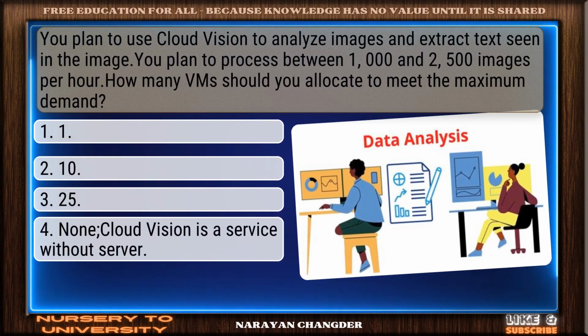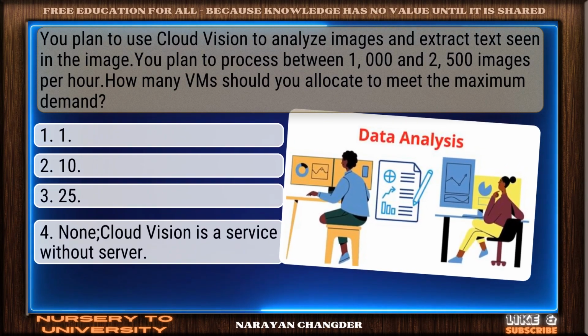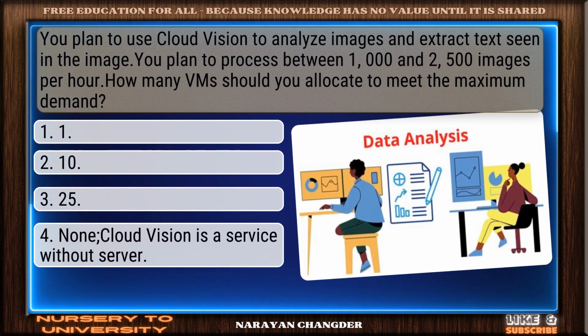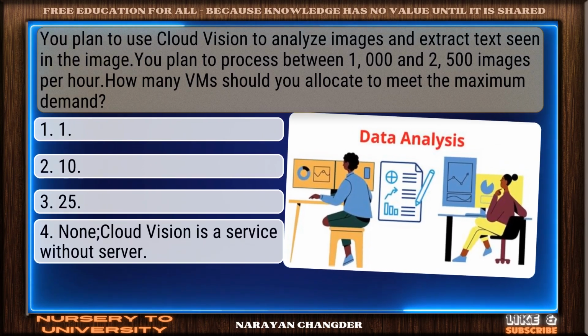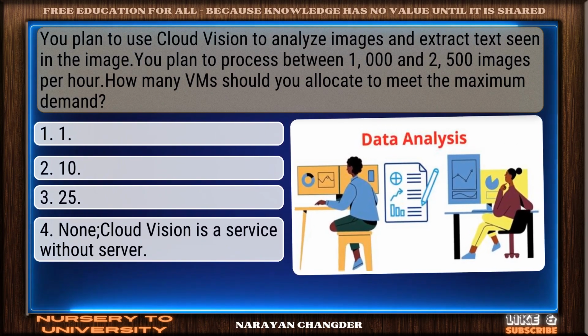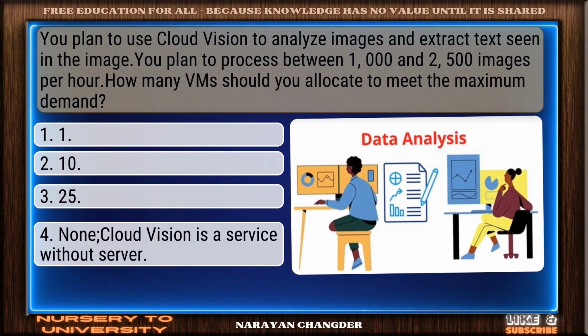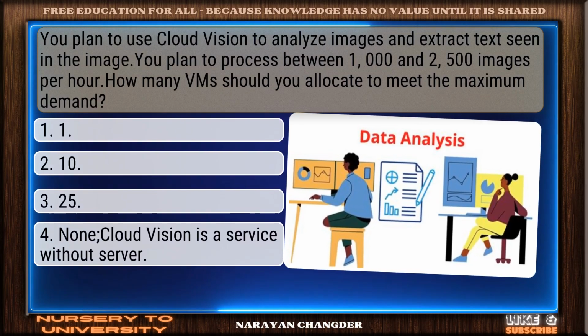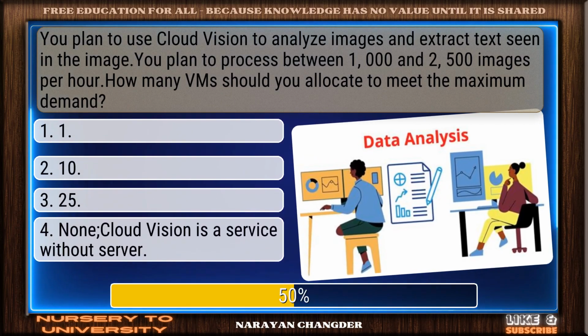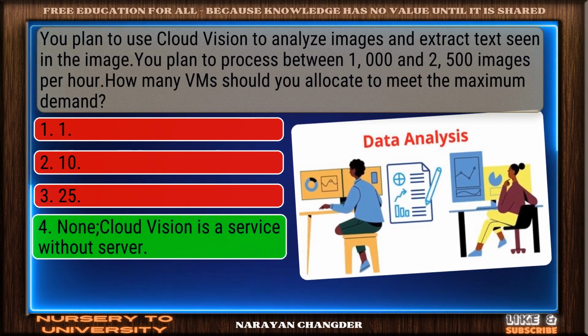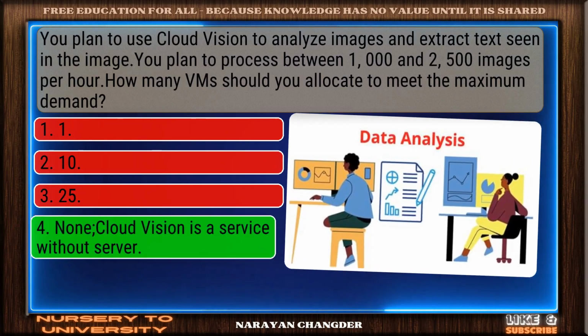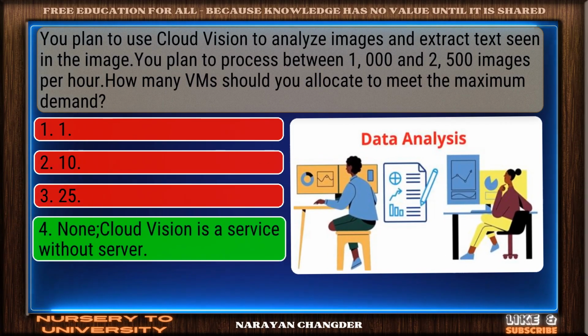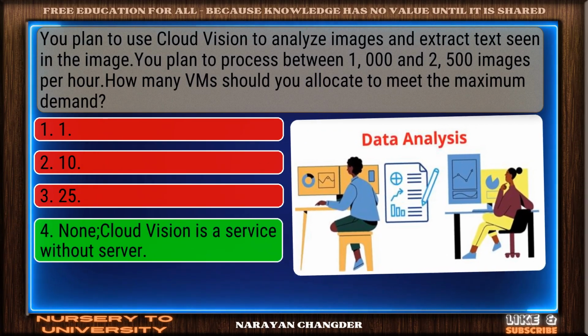Question number 2. You plan to use Cloud Vision to analyze images and extract text seen in the image. You plan to process between 1,000 and 2,500 images per hour. How many VMs should you allocate to meet the maximum demand? Nice work. You chose none. Cloud Vision is a serverless service, and it is correct.